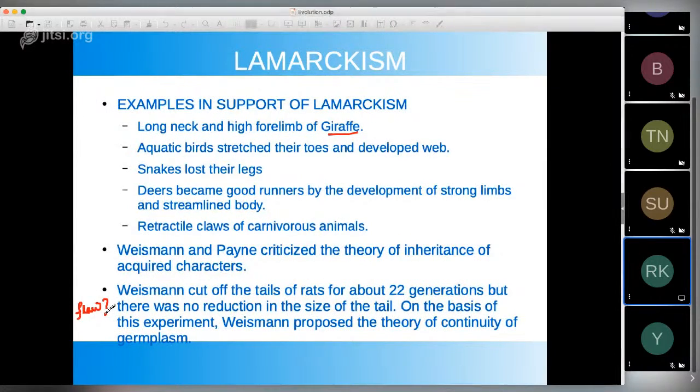Sure, because even if we cut the tails, that gene will be inherited. Because, okay, Weismann didn't know anything about this gene thing, because you have to think in terms of whatever Lamarck said and whatever Weismann did, not in terms of genes or chromosomes or such things. We know all these things today, but these were not known at that time. So think in terms of whatever Lamarck said and whatever Weismann did.